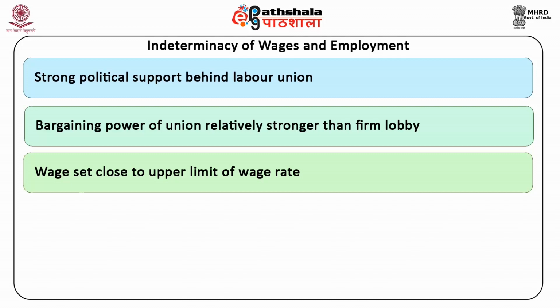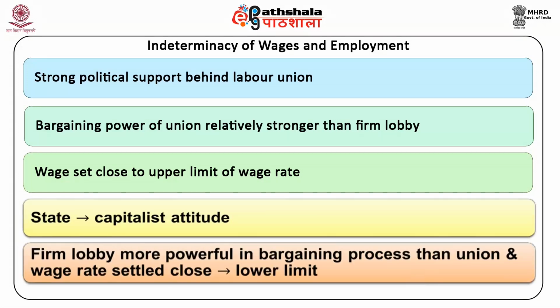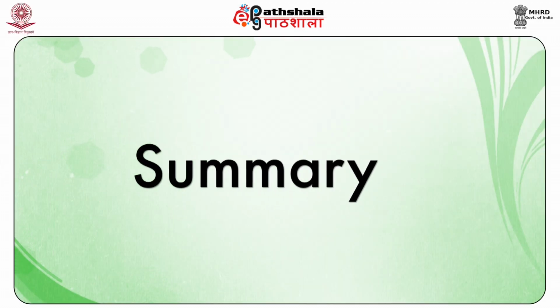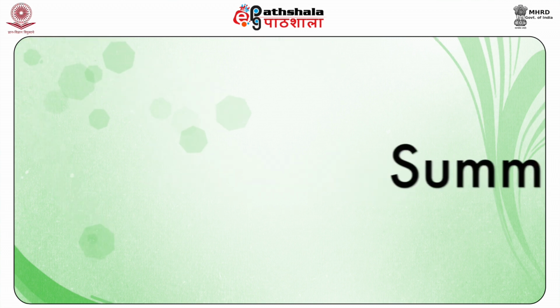In contrast, if the state shows a capitalist attitude, the firm lobby will be more powerful in the bargaining process than the union, and the wage rate will be mutually settled close to the lower limit. Now, let us summarize what we have learned in this module.